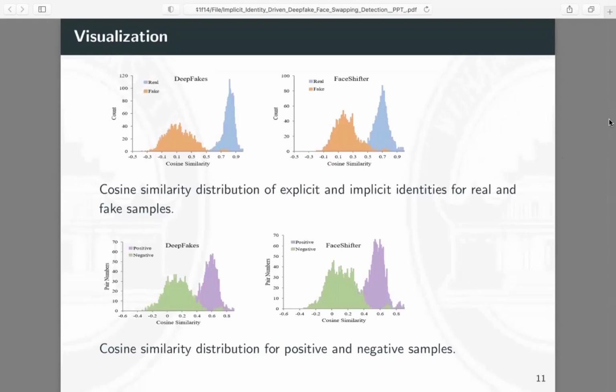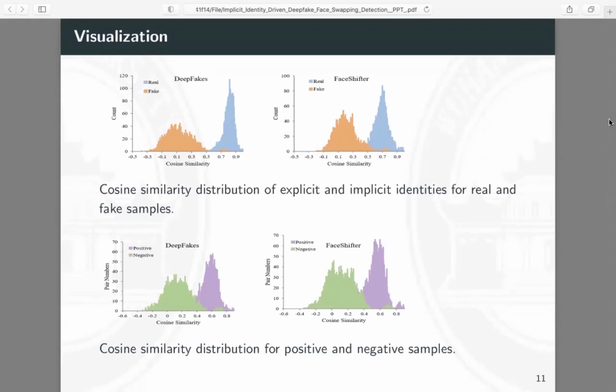The cosine similarity between explicit and implicit identities serves as the explicit-implicit identity similarity, EIIS, for such images. For the pre-processed deepfakes of FaceForensics++ and FaceShifter video frames, we calculate the EIIS for each face image in them according to the above method.